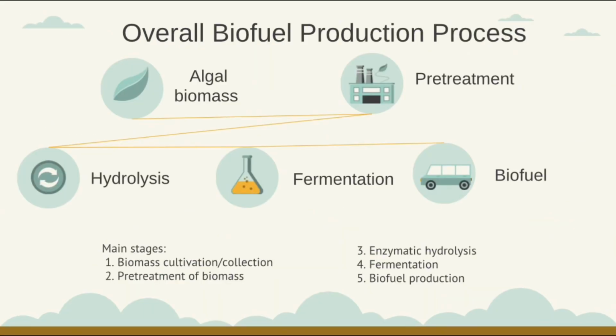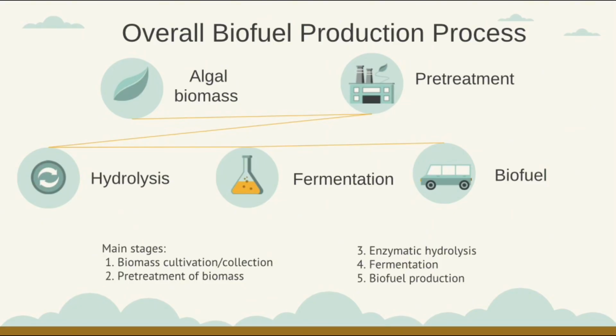Overall biofuel production process. This slide illustrates the general process of producing biofuel from algal biomass. First, algae are cultivated and harvested to obtain the biomass. Next, the biomass undergoes pretreatment to break down its structural components. After that, enzymatic hydrolysis converts complex polysaccharides into simple sugars.